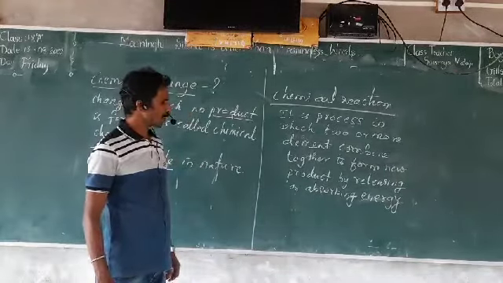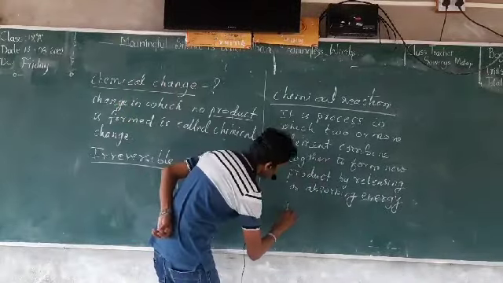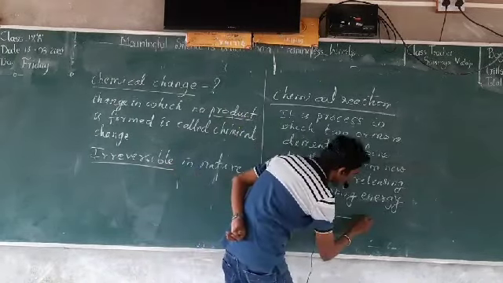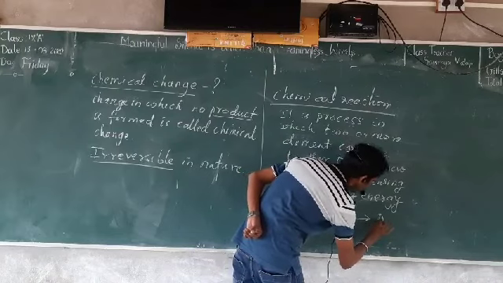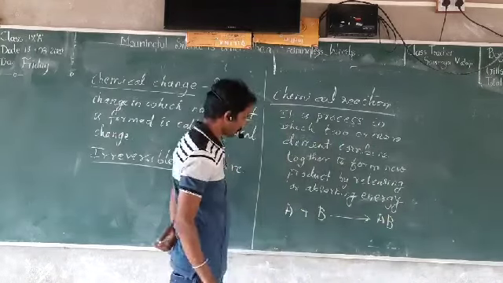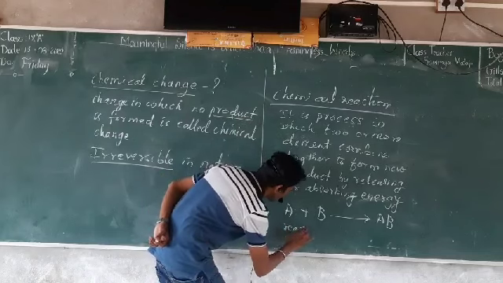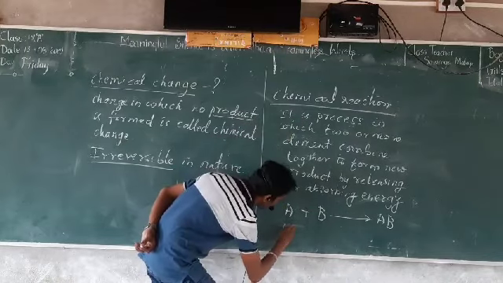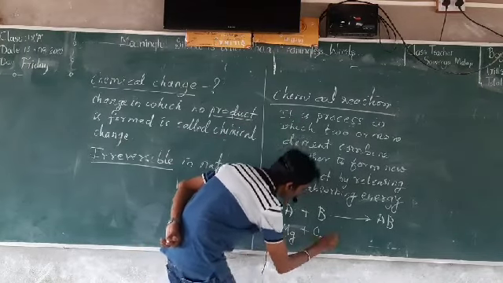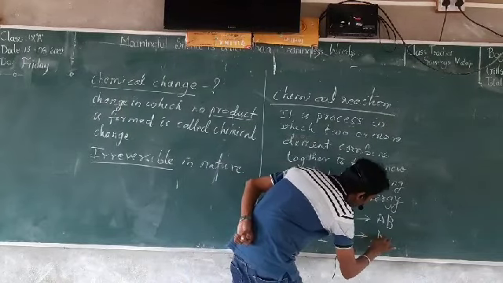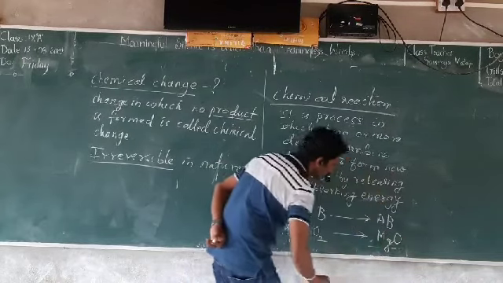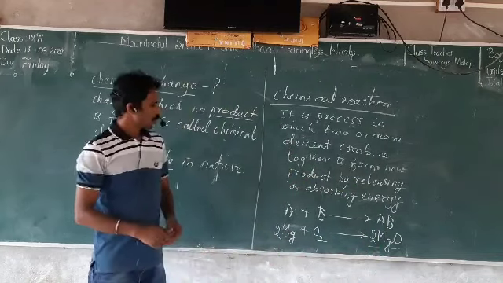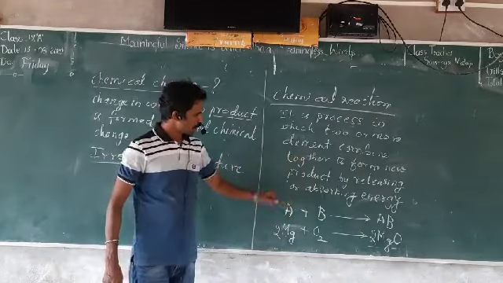I will give an example for this. If element A reacts with element B, you get a product called AB. I will give an example: Mg plus O2 gives you MgO. You balance this reaction, it becomes like this. So here is one example for this.